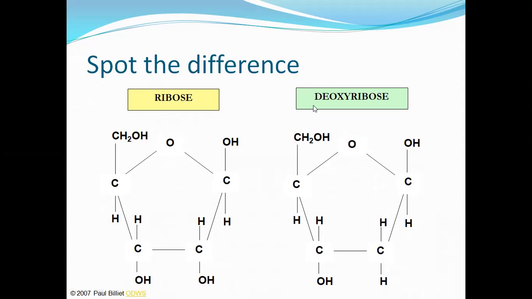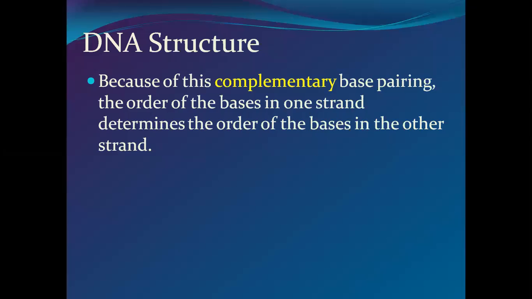So this is the difference between ribose sugar and deoxyribose sugar. This is the molecular structure of both ribose sugar and deoxyribose sugar.